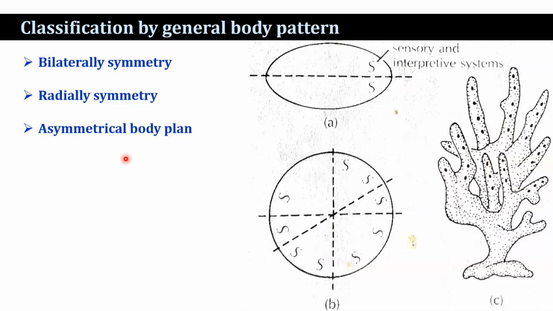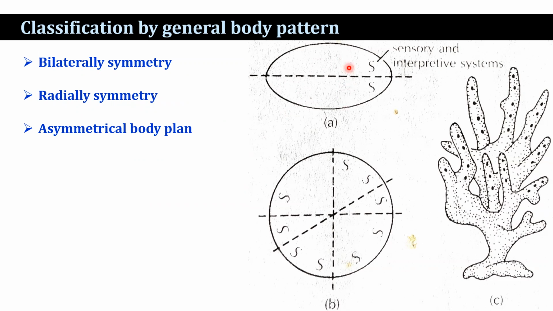Now, the next category: animals are classified on the basis of general body pattern, such as bilateral symmetry, radial symmetry, and asymmetry, without any symmetry. Bilateral symmetry means the symmetry possessing right and left sides that are approximate mirror images of each other. That is bilateral symmetry.